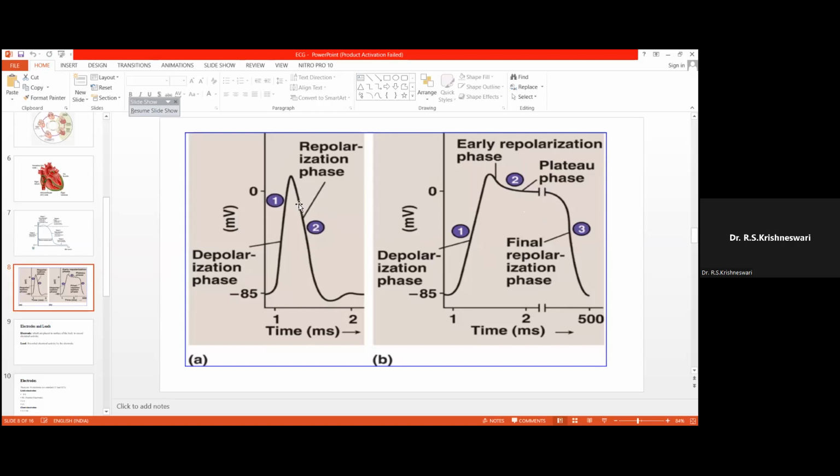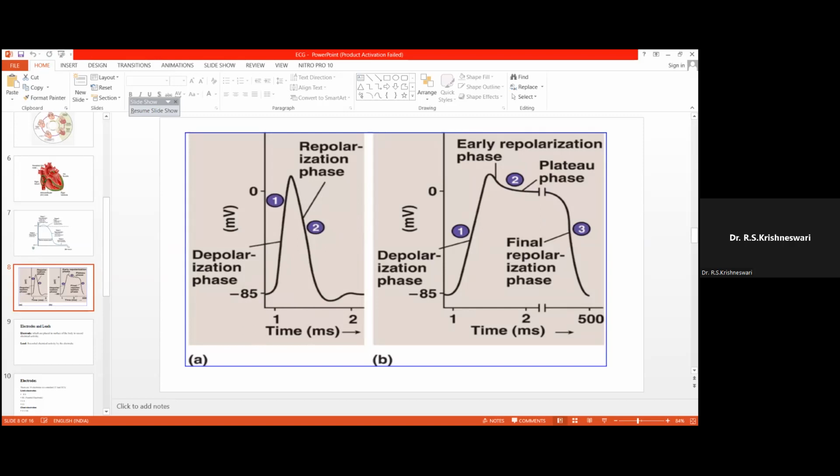And this skeletal muscle goes for fatigue because of this property. Because of what property? There is calcium influx, but it is not a slow channel. But in case of cardiac muscle, the calcium influx is very slow. The calcium gate will be opening very slowly, so that this cardiac muscle has rest and it will not go for fatigue.